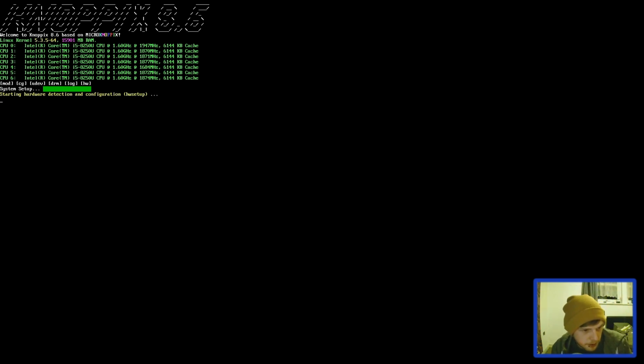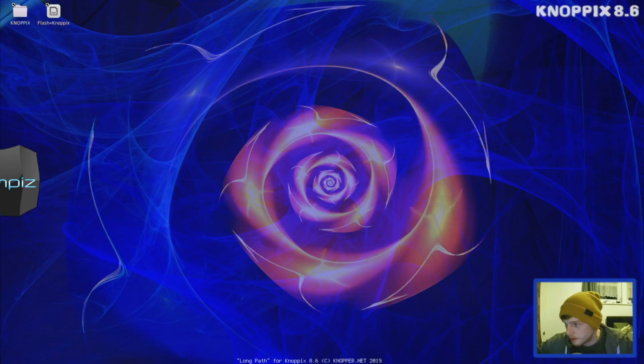Booting. So the booting from the USB is fairly quick. I haven't tested it from any internal drive. There you go. So it's got another sound it does when it starts up, initiating starting sequence. Okay, it's done something funny with our monitors again. It's extended, so what we'll have to do is the same thing. It's funny that it's got all the theming and everything to remember. It's just the... I'll show you.